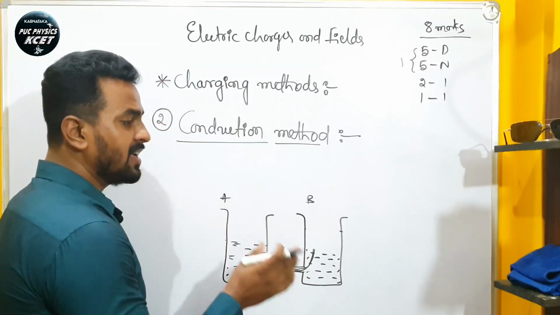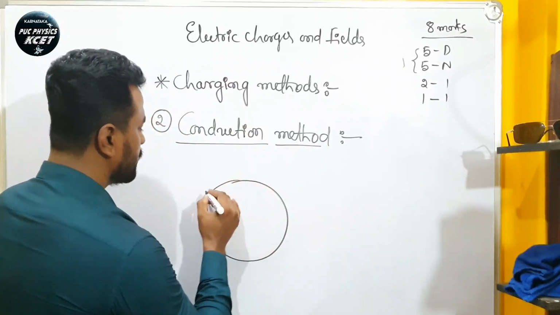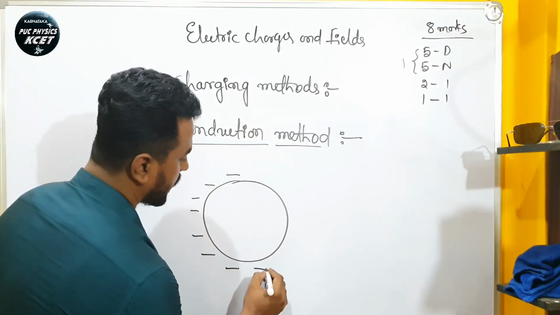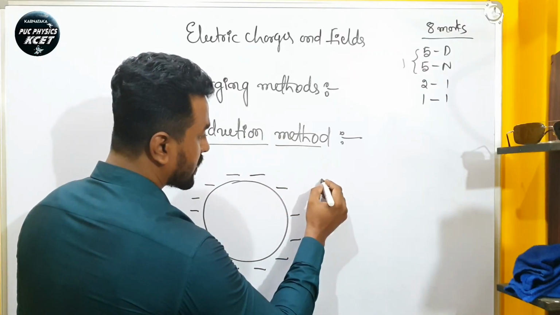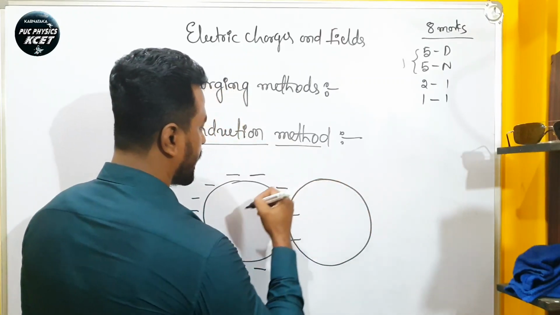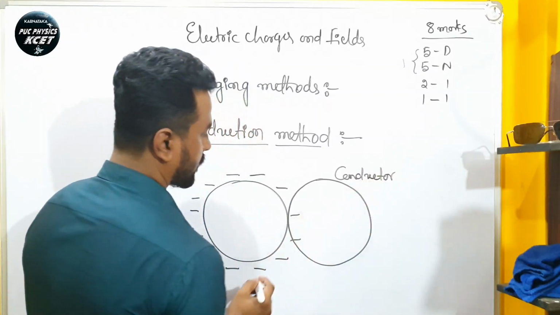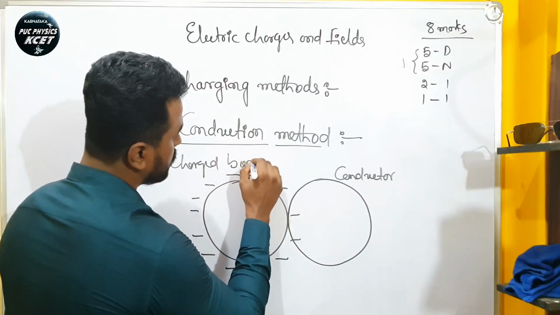Similarly, in this way, let us consider a charged body that is negatively charged. This is a negatively charged body. I will take a conductor and keep it in contact with the charged body. This is a conductor and this is a charged body.